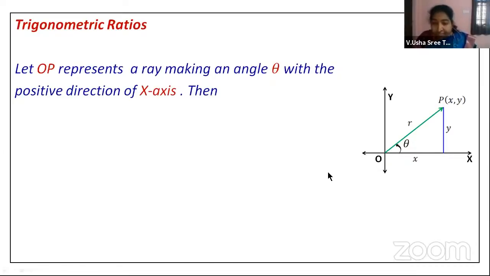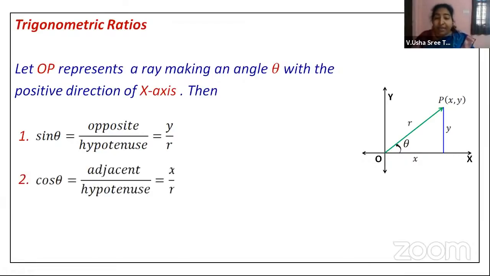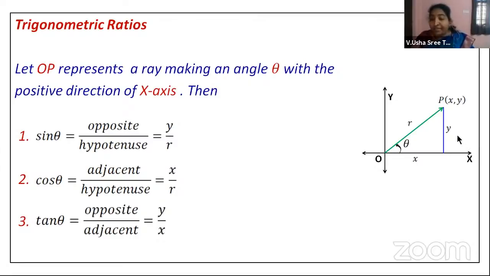Okay, children, having discussed this, we will try to take what is sine theta. As you know, sine theta is opposite by hypotenuse. Here the opposite side is y, and the hypotenuse is r. So sine theta is y by r. And likewise, cos theta is adjacent by hypotenuse, that is nothing but x by r. Then tan theta. Tan theta is nothing but sine theta by cos theta. So we can also take it as opposite by adjacent, isn't it? Opposite by adjacent, so we are getting it as y by x.